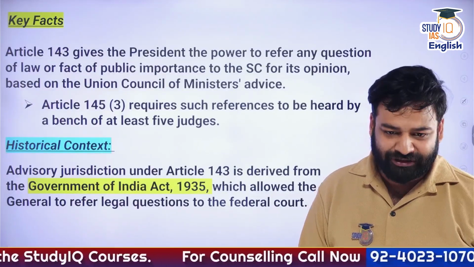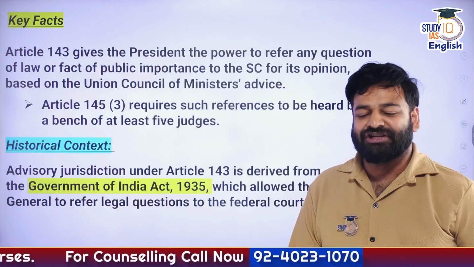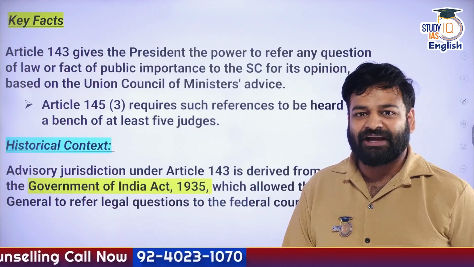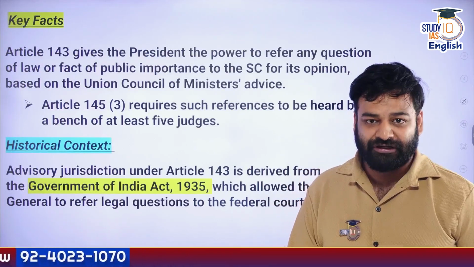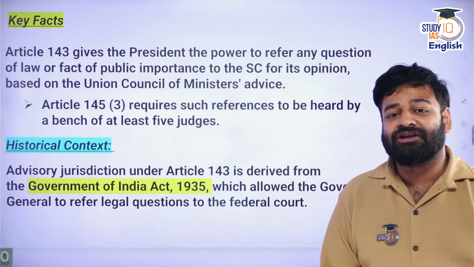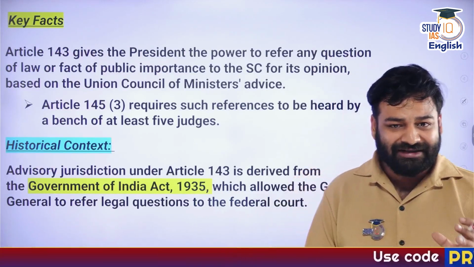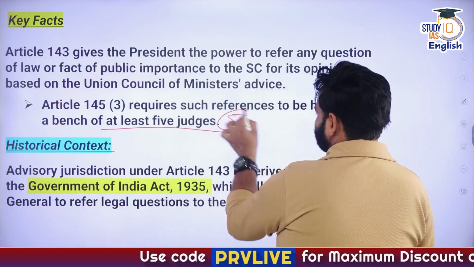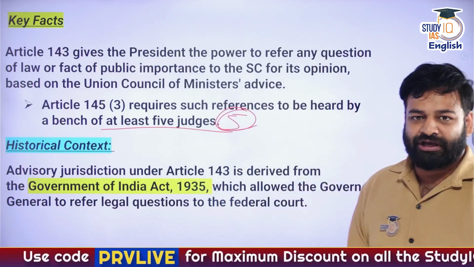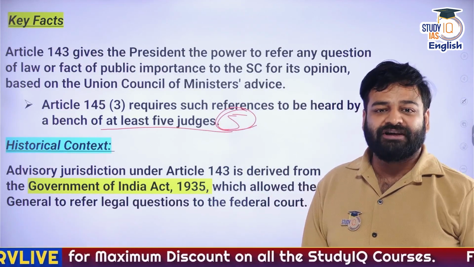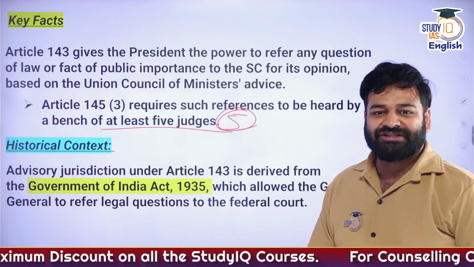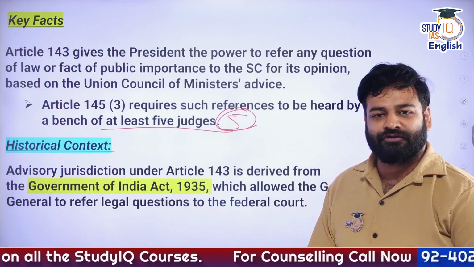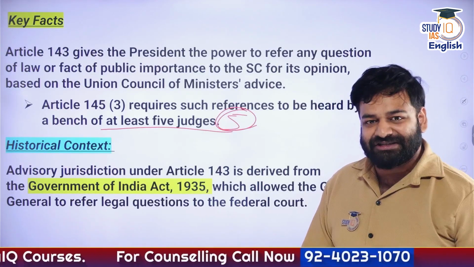As per Article 143, how many judges should be sitting if any kind of advisory jurisdiction is to be given? This provision is mentioned under Article 145 Clause 3, and it has clearly stated that at least 5 judges should be sitting before rendering any kind of advice to the President. So how many judges are at least needed? This is a question of Constitution, so a Constitution bench is needed as well.